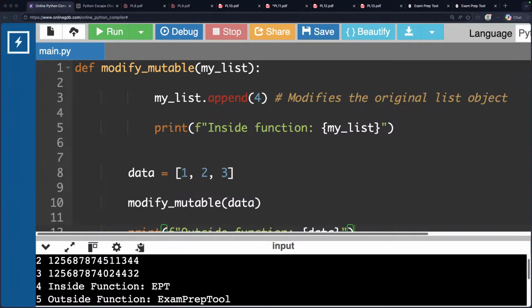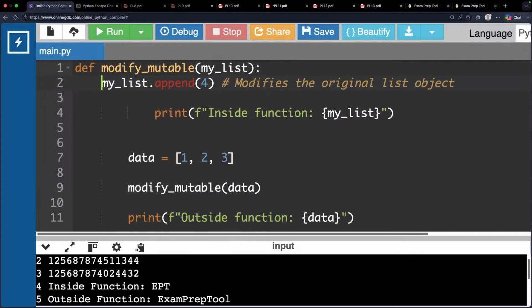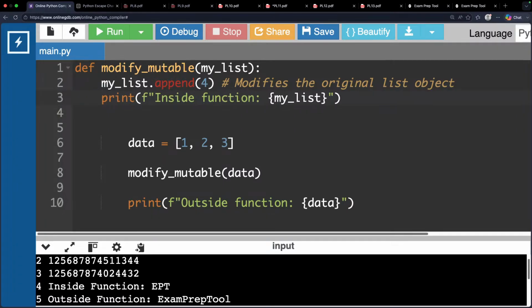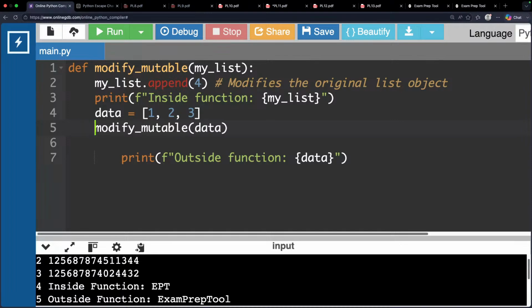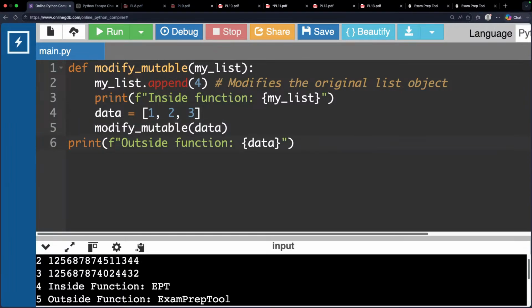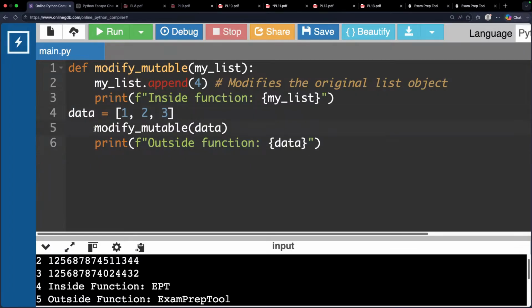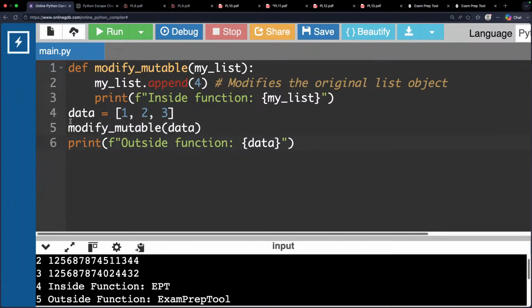Let me adjust this. Yeah, so this is the main.